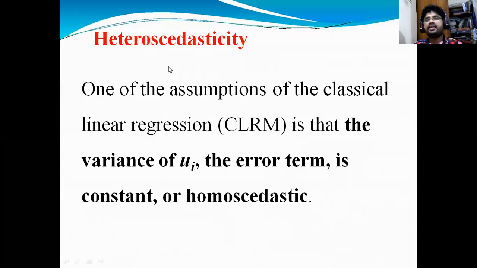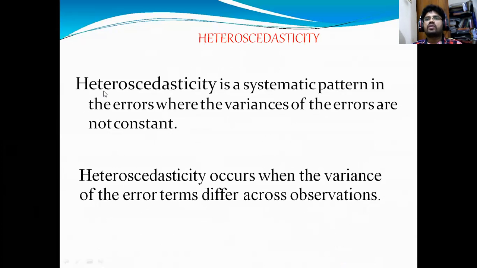So generally, as I am repeating, one of the assumptions of classical regression, the CLRM, is that the variance of u_i, the error term, is constant. That is called homoscedasticity. Constant means the same, which cannot change. Heteroscedasticity means there is a systematic pattern in the errors, where the variance of the errors is not constant. It is nothing but non-constant variance, which can change from one variable to another. If the variance of the error term changes, that is called heteroscedasticity.